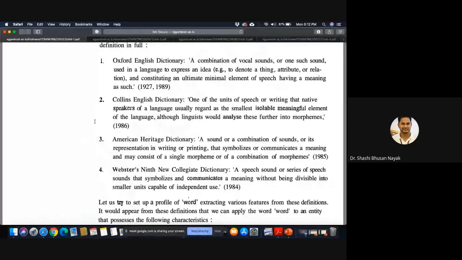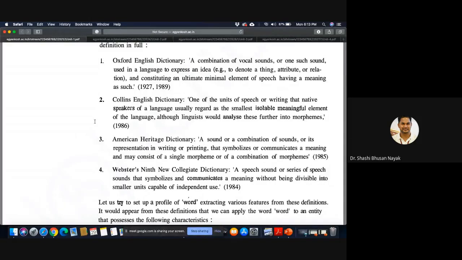Again, another dictionary, the American Heritage Dictionary, defines word as a sound or a combination of sounds, or its representation in writing or printing, that symbolizes or communicates a meaning and may consist of a single morpheme or of a combination of morphemes. Webster's dictionary defines word as a speech sound or series of speech sounds that symbolizes and communicates a meaning without being divisible into smaller units capable of independent use.